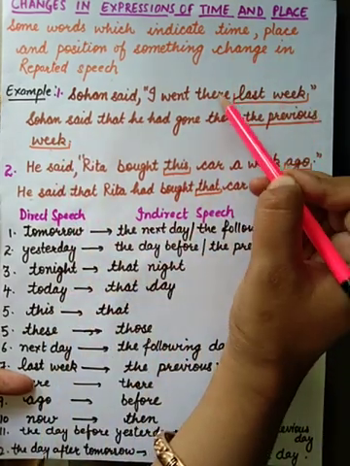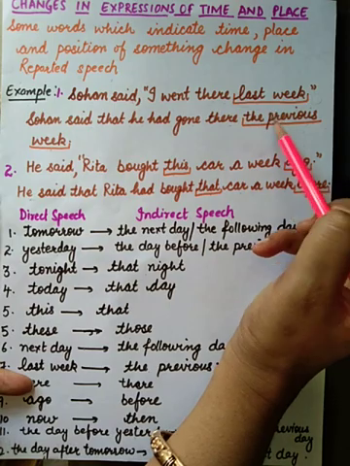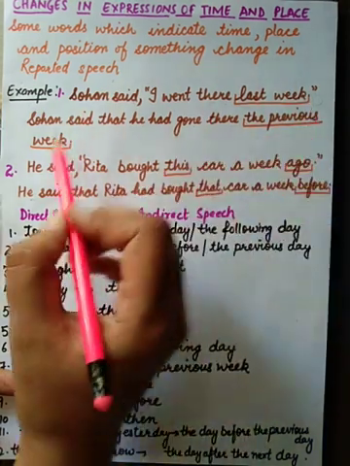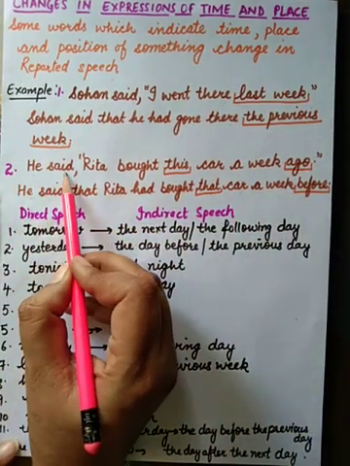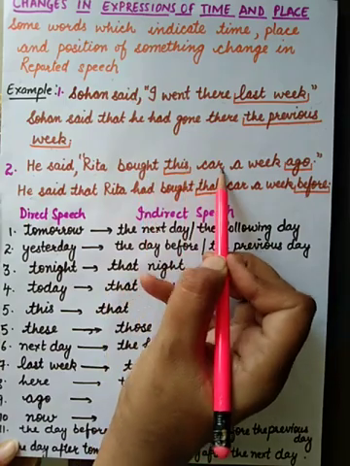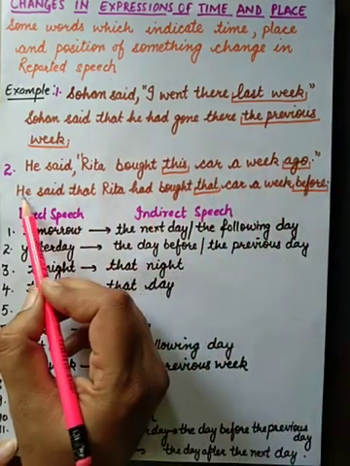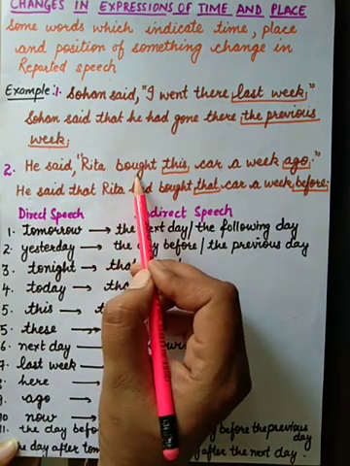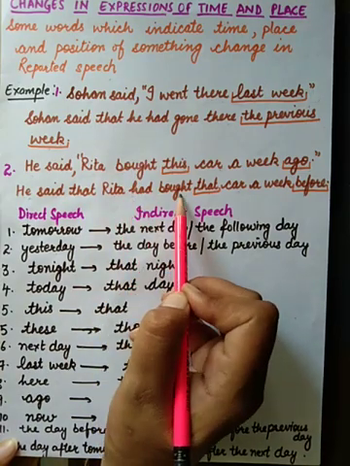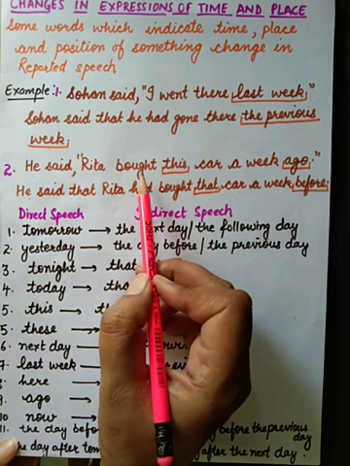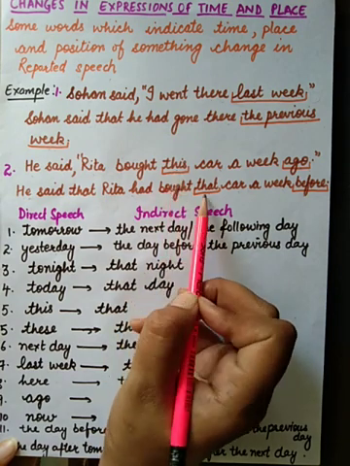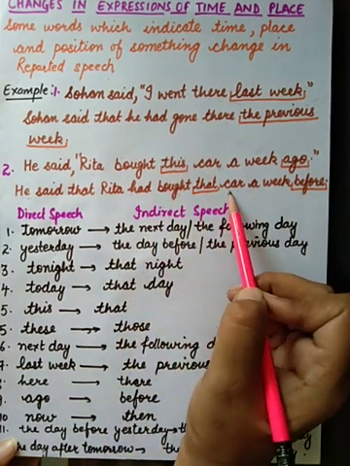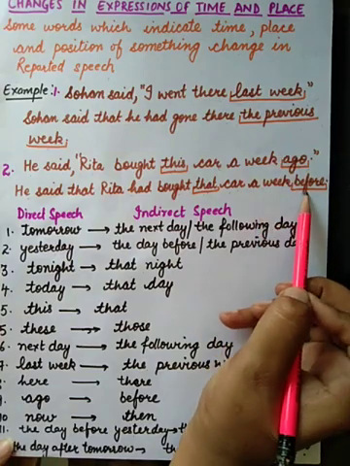Last week is changed into the previous week. He said, Rita bought this car a week ago. He said that Rita had bought that car a week before. Bought, second form, changes into had bought, had plus third form of verb.